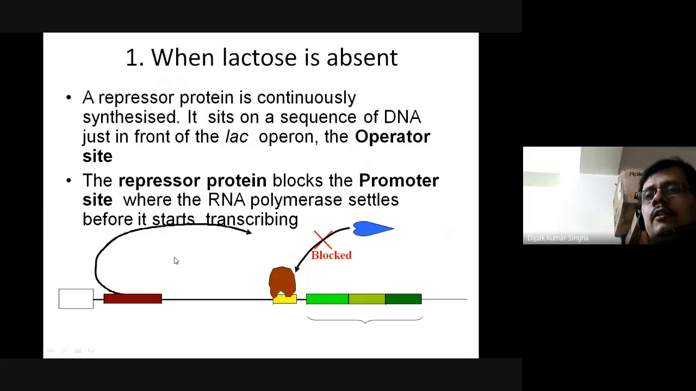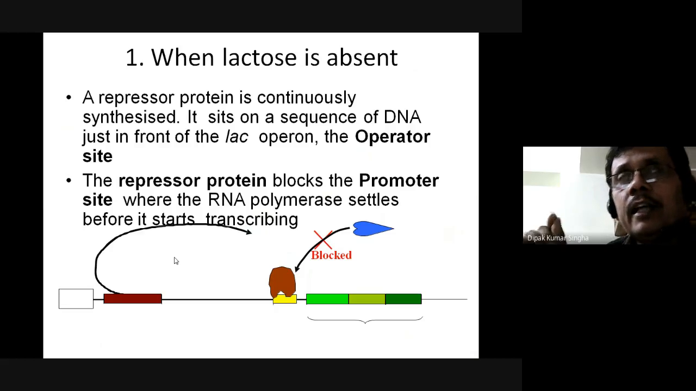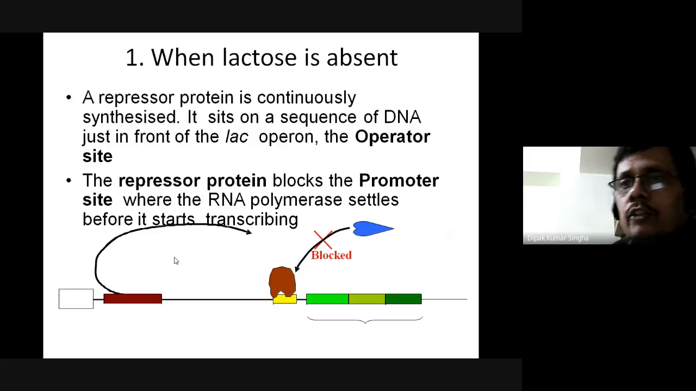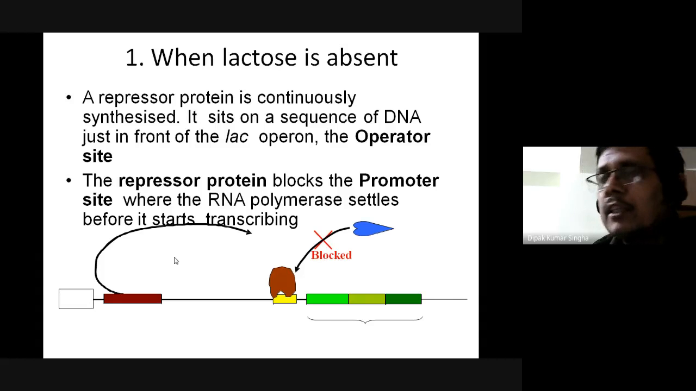When lactose is absent, a repressor protein is continuously synthesized. It sits on a sequence of the DNA just for the lac operon, the operator site, and the repressor protein blocks the promoter site. When lactose is absent, actually lactose is the inducer, there is no gene expression.